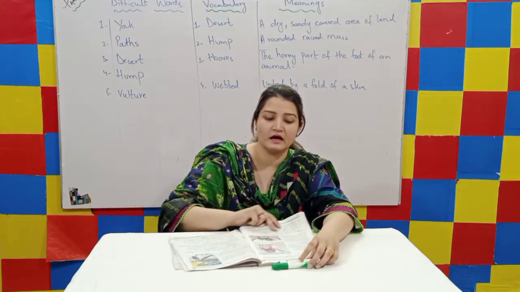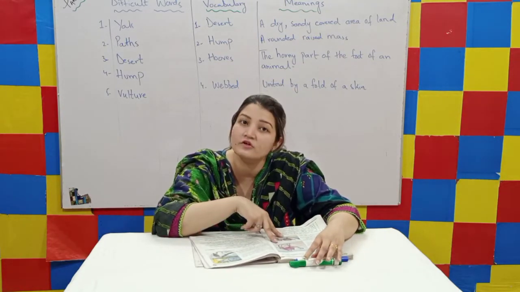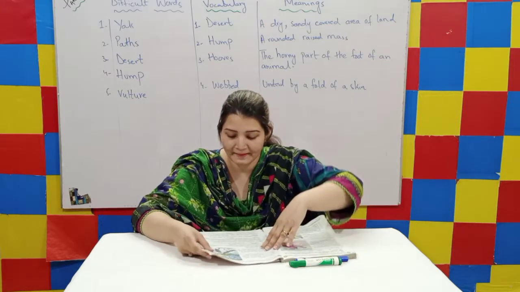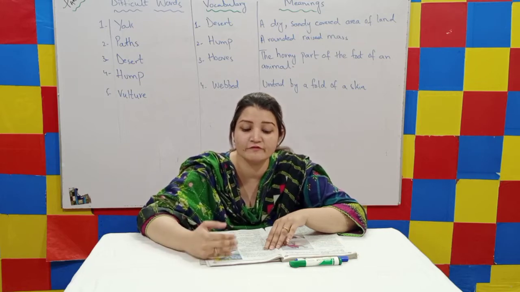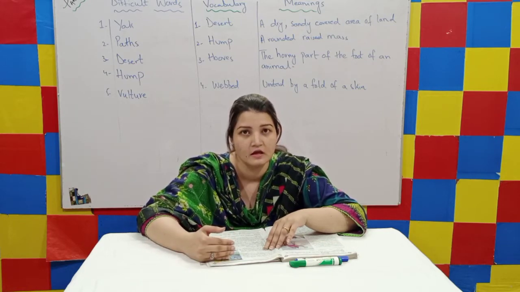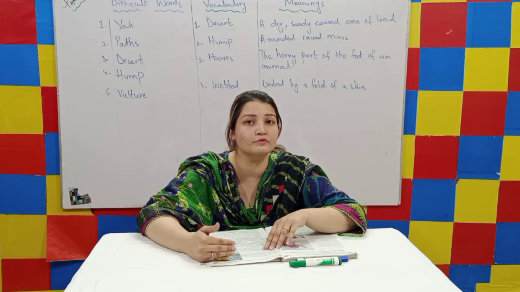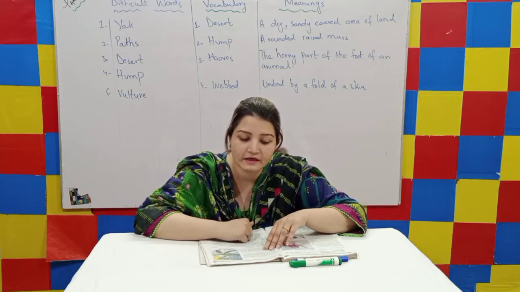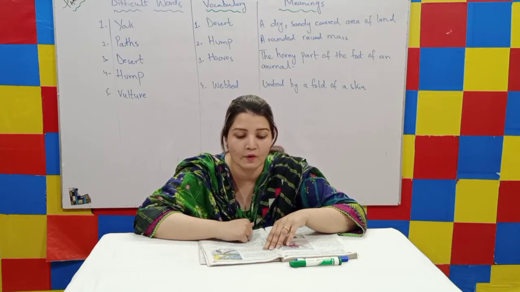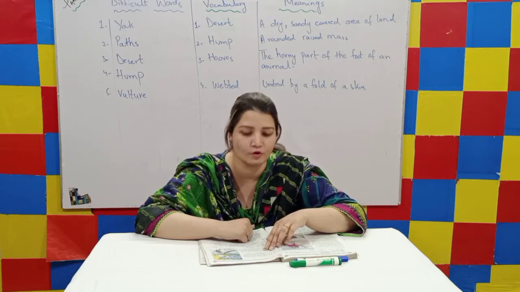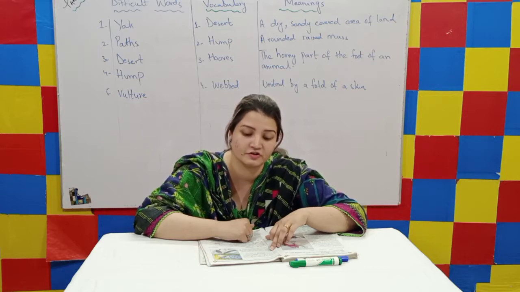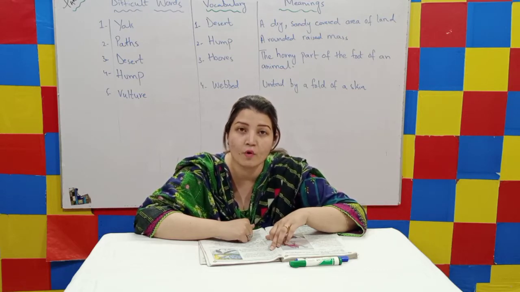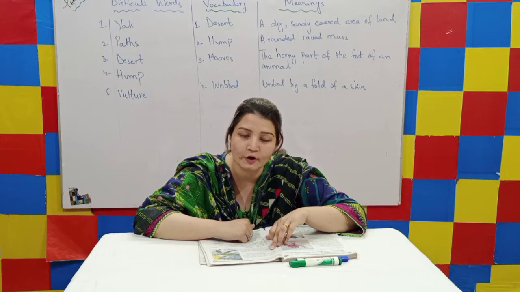Now, my dear students, after completing these two descriptions, let's move on to page number 99. On page number 99, you can see that the first picture is of ducks. Now, we are going to read out the description about the ducks. The duck is a water bird. It can fly, walk on land, swim and dive underwater. It uses its white beak to dig for worms in the mud and also to eat underwater grasses. It has short wings. It has webbed feet for swimming.